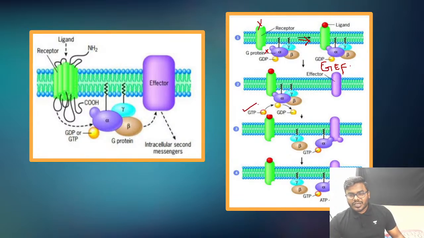Then immediately what is happening, friends? Once the G protein alpha converts from GDP to the GTP form, you can understand the picture. The G protein alpha separates from its friends beta and gamma. It completely gets separated. Now the G protein alpha in the GTP form, all of you remember, will come and activate the effector molecule.